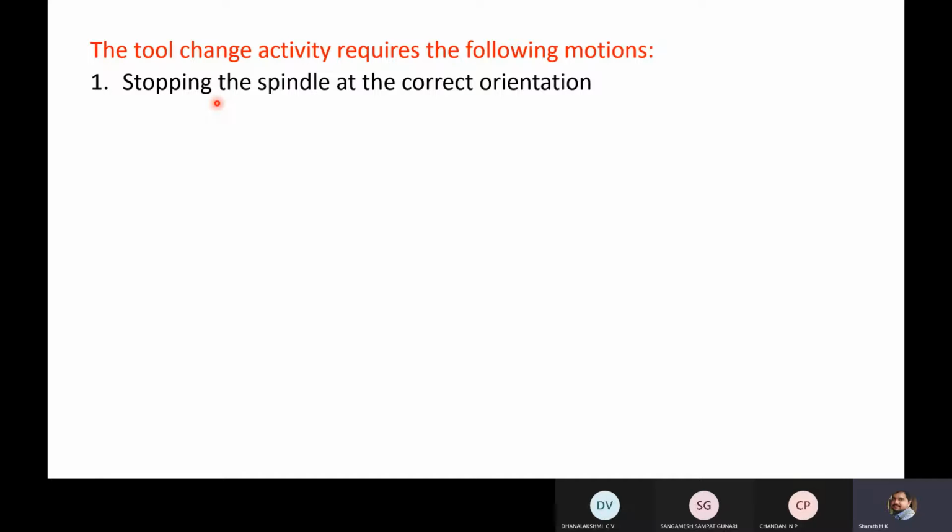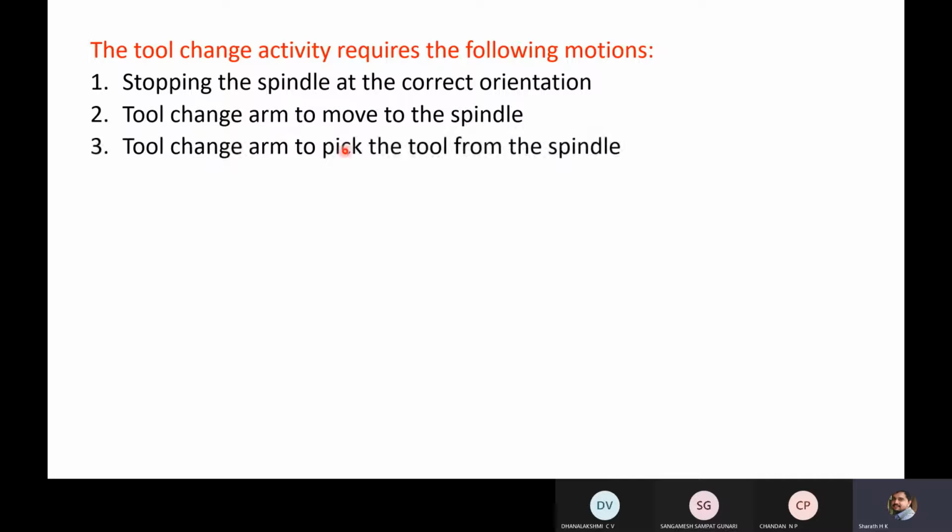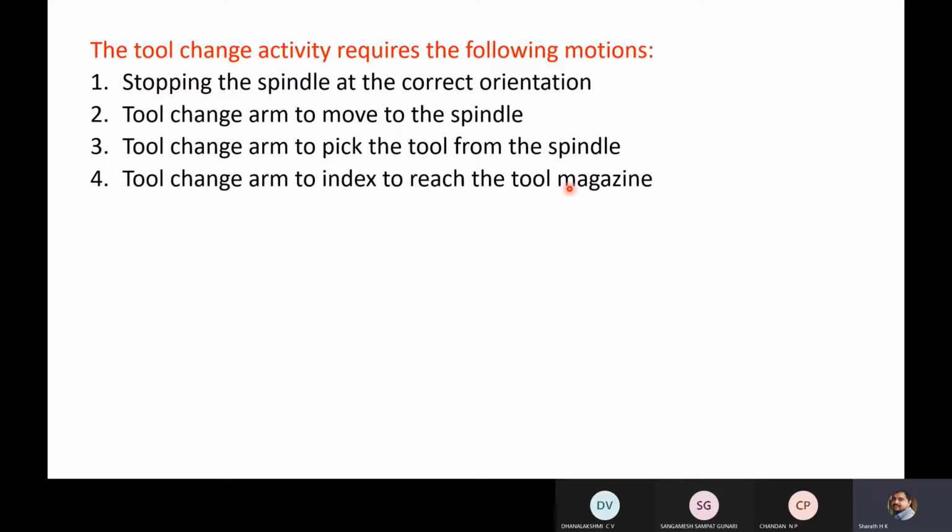First thing is stopping the spindle at the correct orientation. Next, the tool change arm moves to the spindle. Spindle means where the machining operation is being carried out. So that is the spindle. Tool change arm picks the tool from the spindle. Tool change arm indexes to reach the tool magazine.